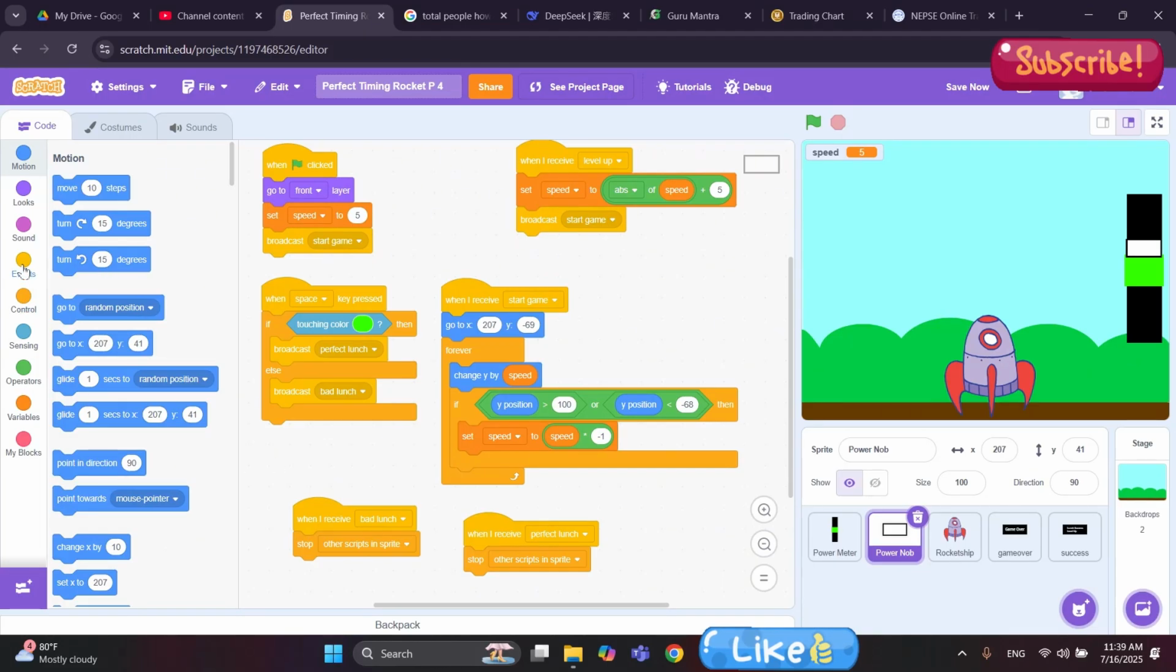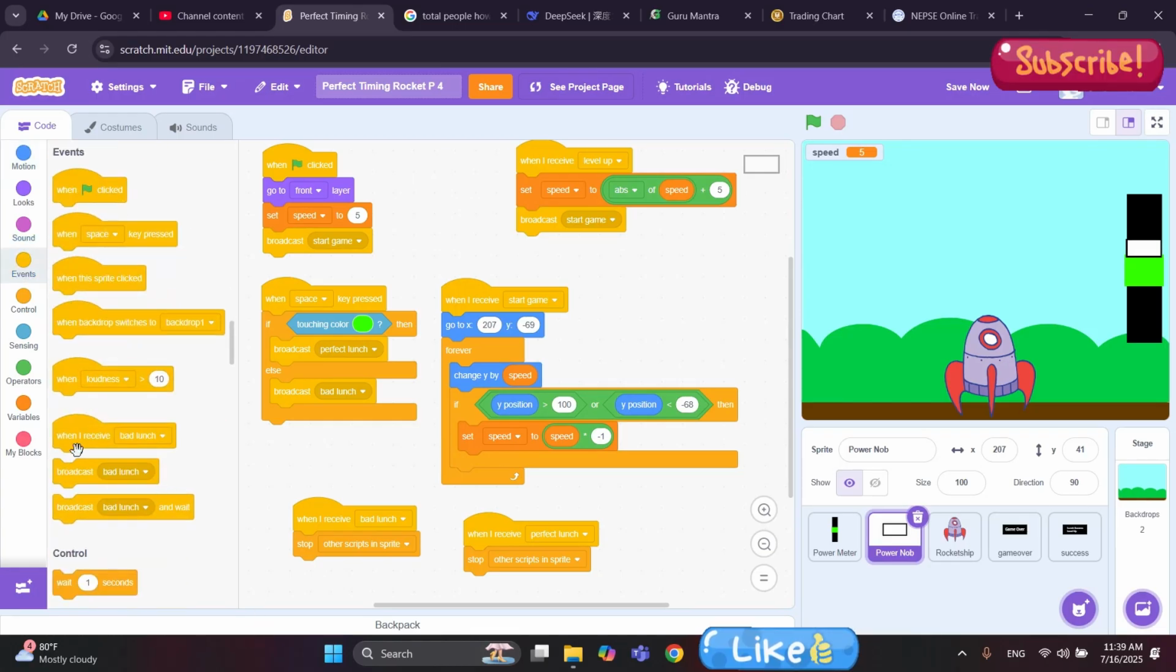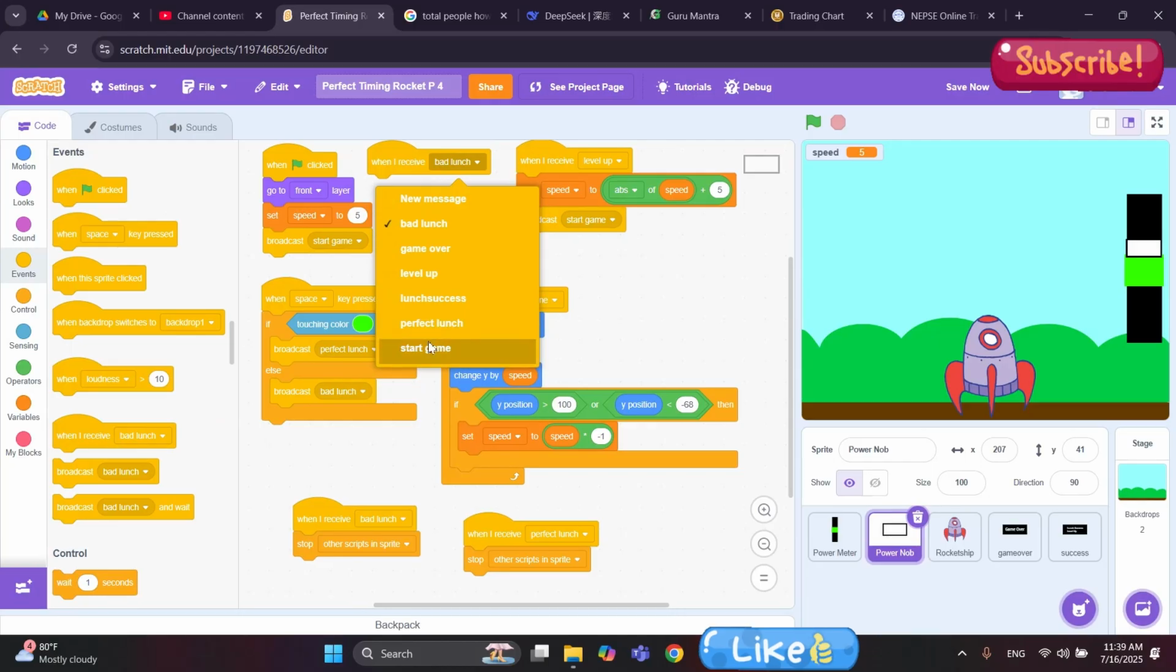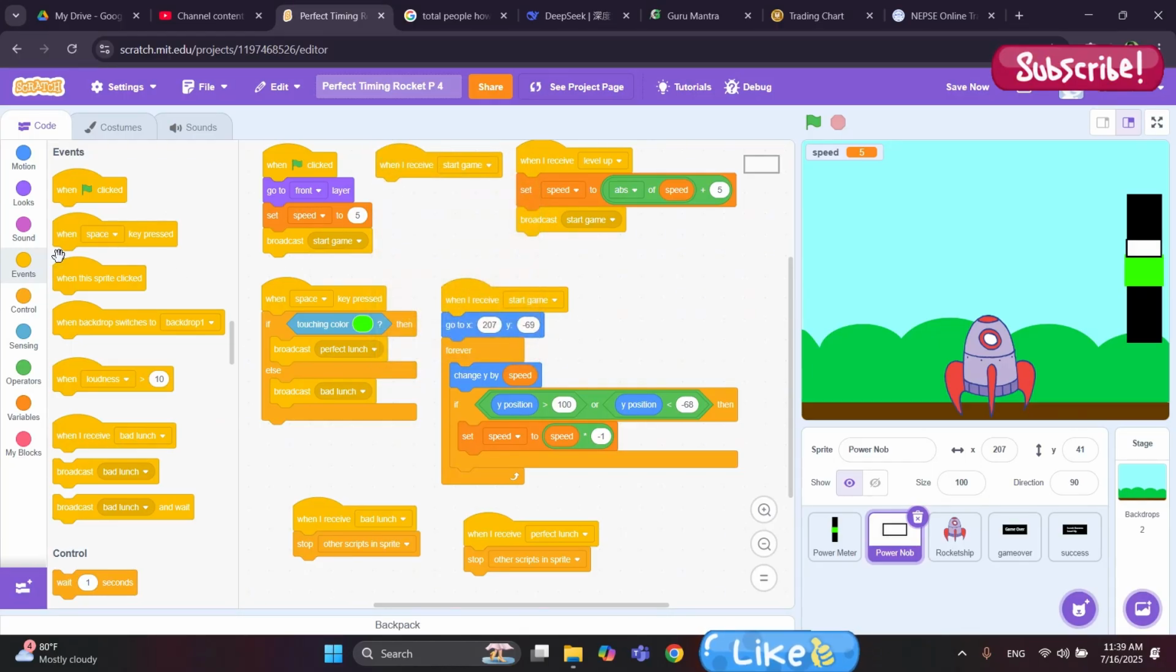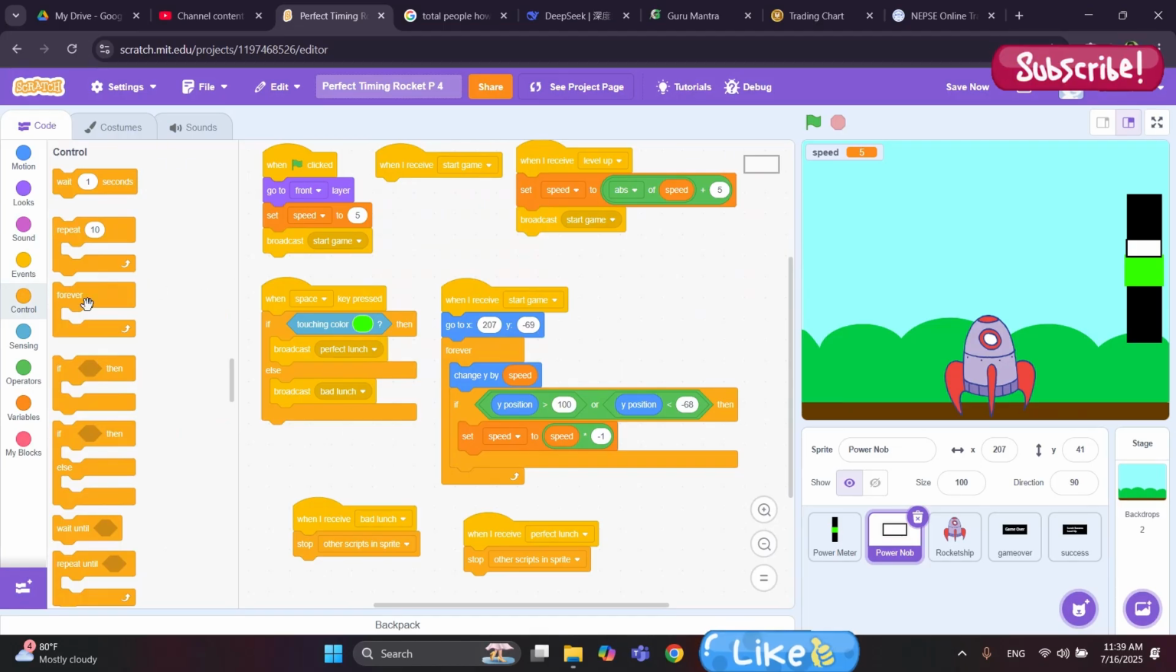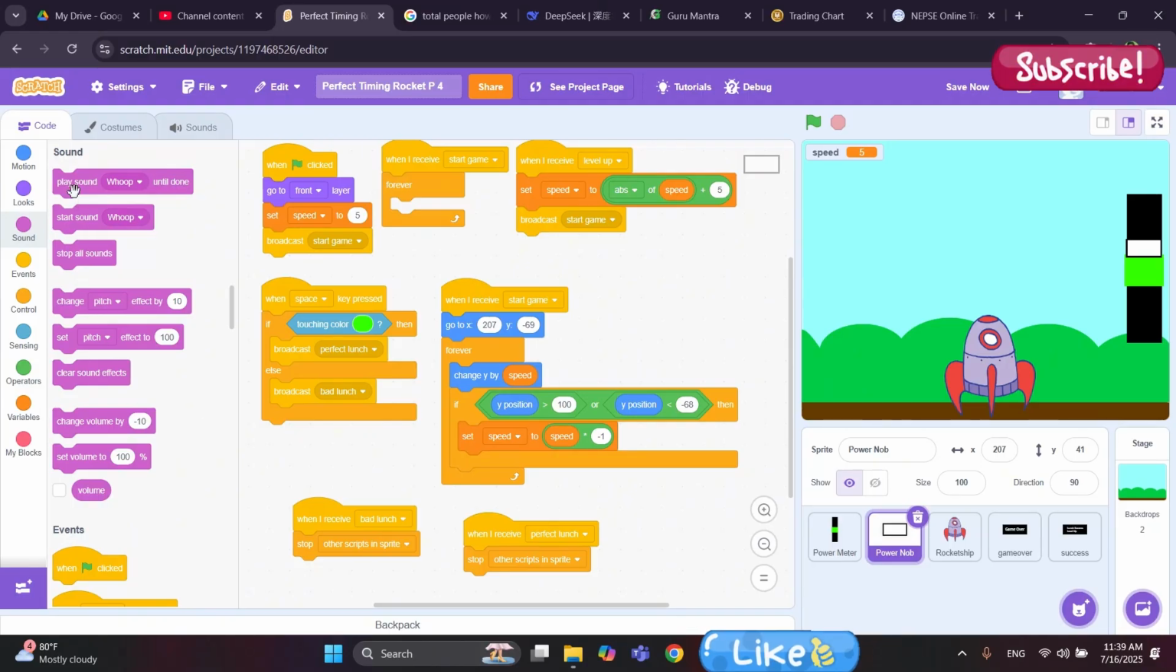For that, let's go to the events menu, drag a when I receive a message block like this, and select the message start game. Inside here, let's go to control and grab a forever loop, and inside here we go to the sounds menu and drag a play sound until done block. Not start sound. Start sound will just start the sound, but we want the whole sound to be played and repeated again and again. So inside here, play sound whoop until done.